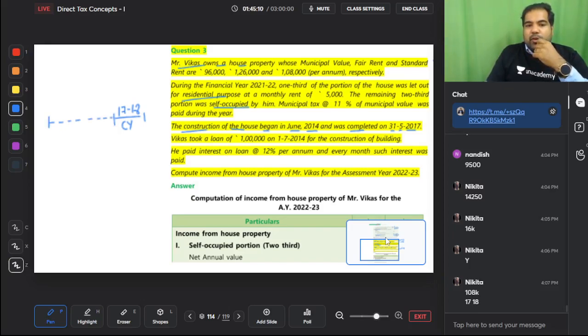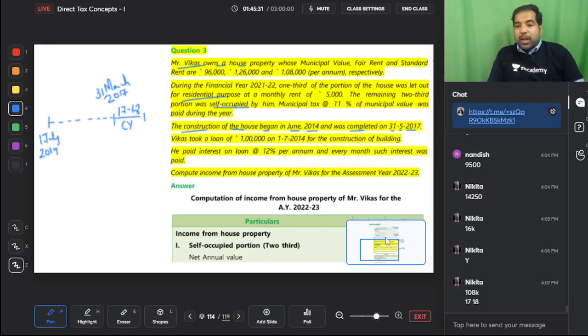Vikas took a loan of 1 lakh on the 1st of July 2014 for construction of building. He paid interest at 12% per annum and every month such interest was paid. So from 1st of July 2014 to 31st March 2017, we'll have to calculate interest, which is the PCP interest.